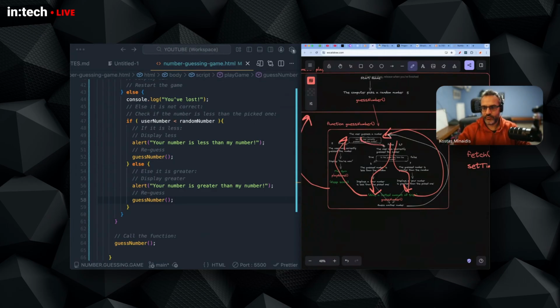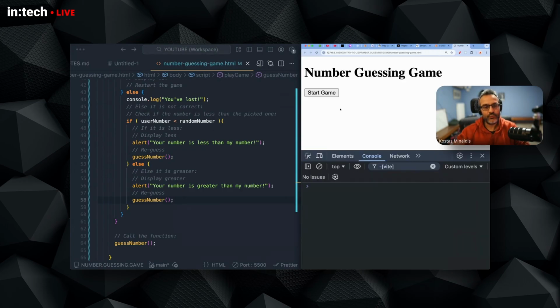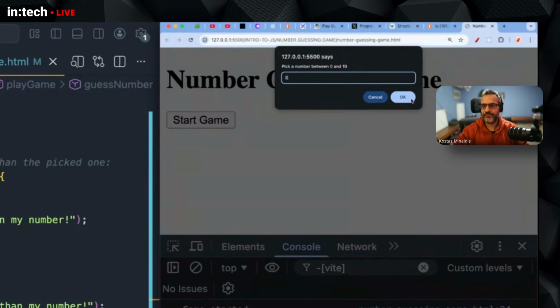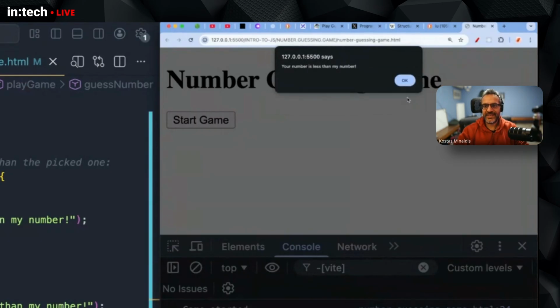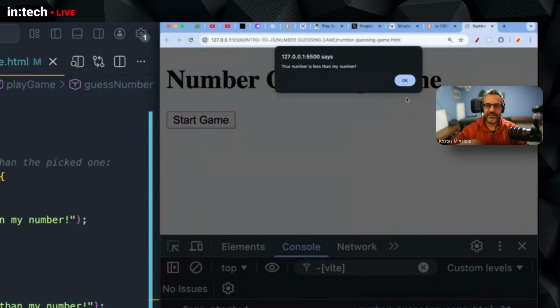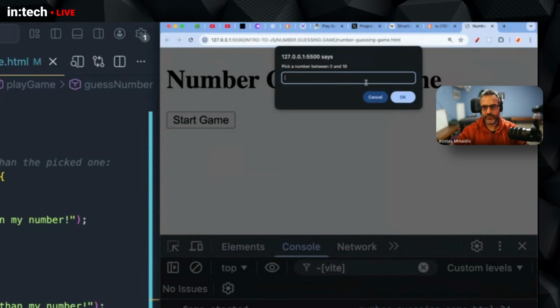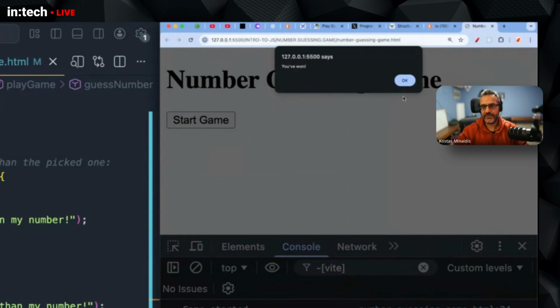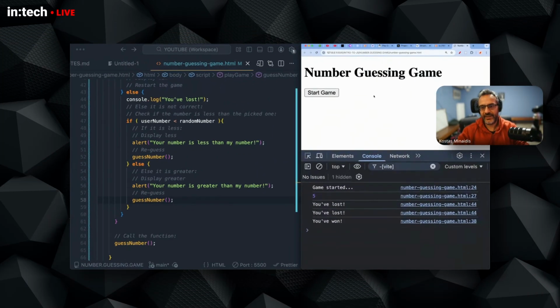So it will run, it will go again, and you will see there's an ongoing cycle. This will run forever until we win, right? So let me run this again. I will put 3. Your number is less than my number. Okay, pick a number. Let me put 4. Your number is less than my number. Okay, 5. You won.